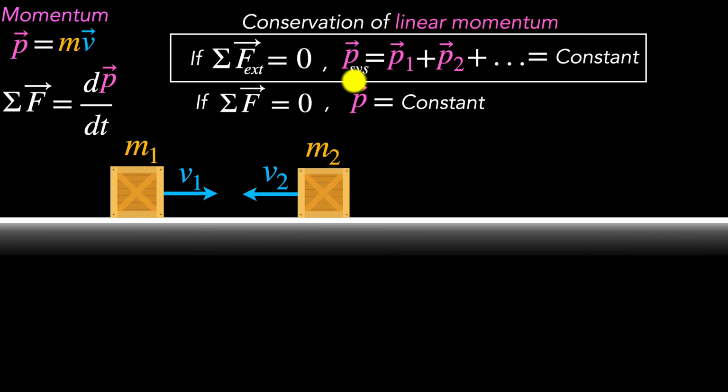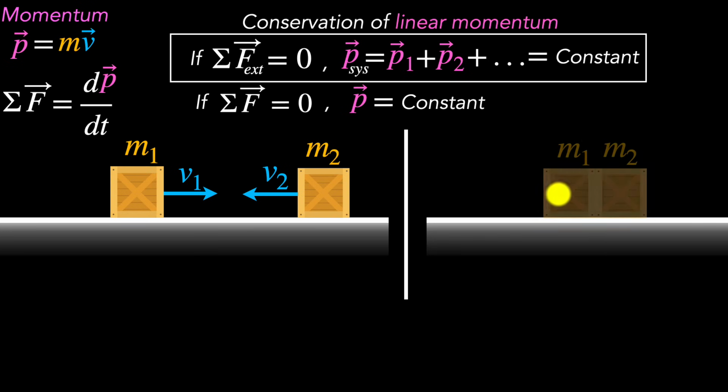Okay, but what is it really trying to tell us? Well, think about it. If these two crates were to come and hit each other, and let's say after hitting each other, they will stick to each other, okay? Now, during this collision, they are putting forces on each other, right? But these are internal forces. The particles are interacting amongst themselves. There is no net external force on any of them, right?